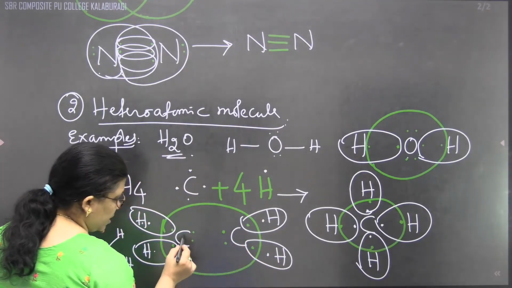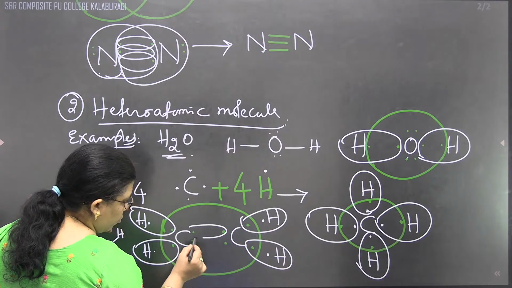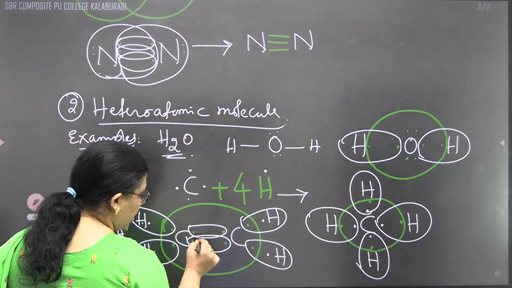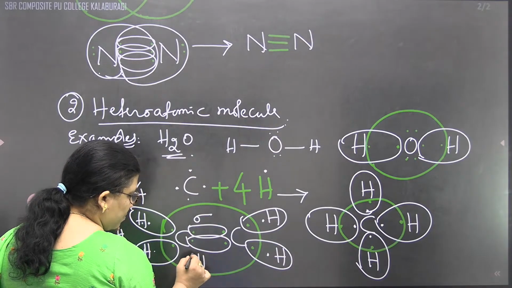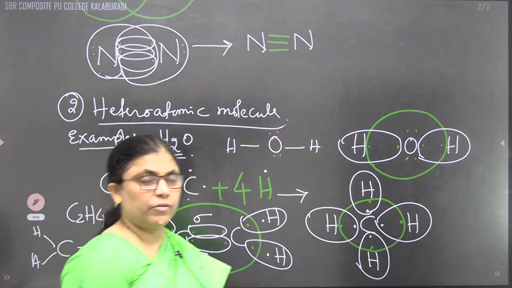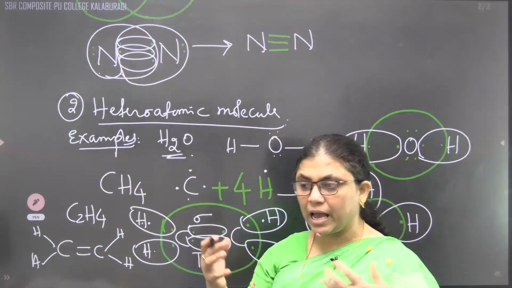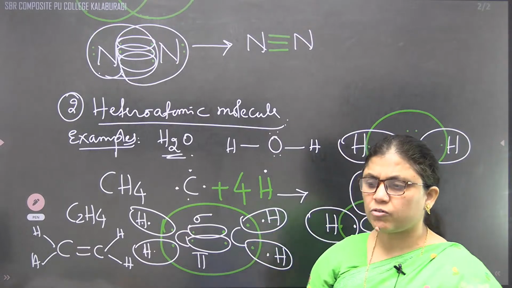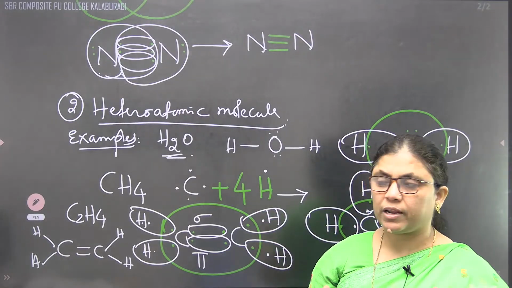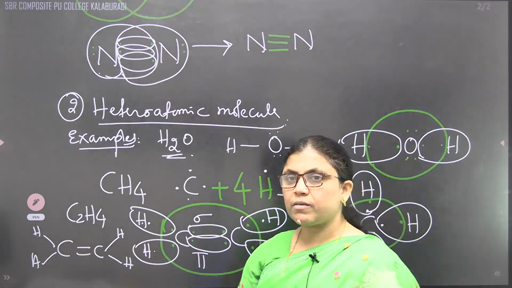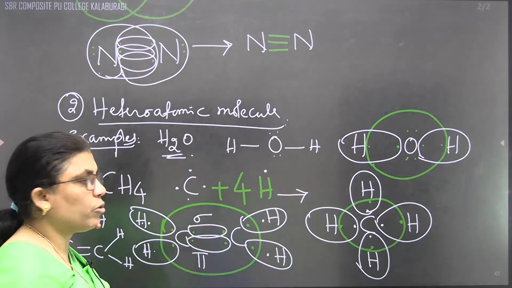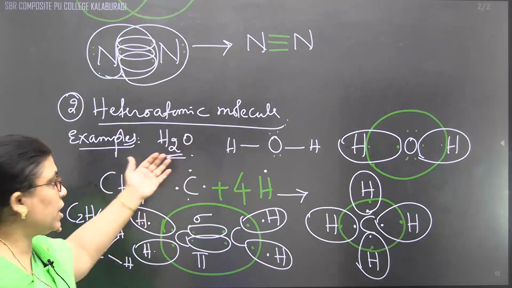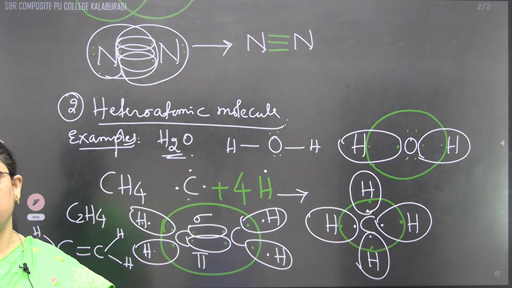Correct? Now, see here. This is a formation of 1 bond, and this is a formation of another bond. So here they are going to get a what? Double bond. One will be the axial overlapping, one will be the lateral overlapping. Do you know? When orbitals are going to overlap, it is either axial or lateral overlapping. And axial overlapping always leads to what? Formation of a strong bond, a sigma bond, whereas the pi bond will be involved with weak bonding. That's why we have represented homoatomic molecules and heteroatomic molecules.